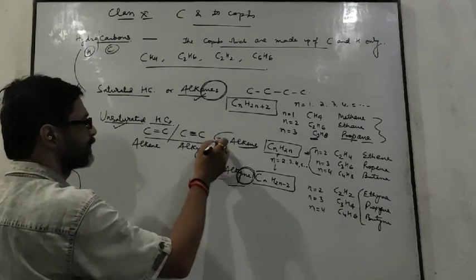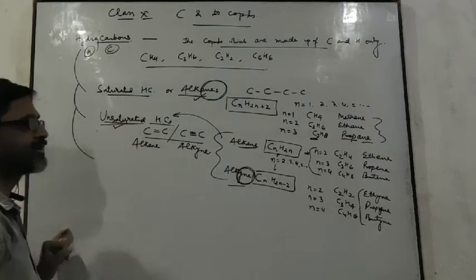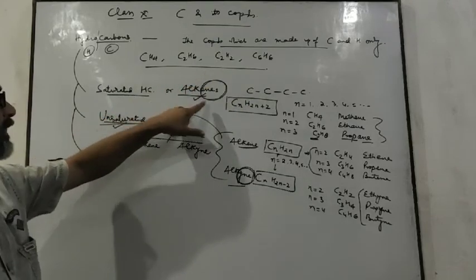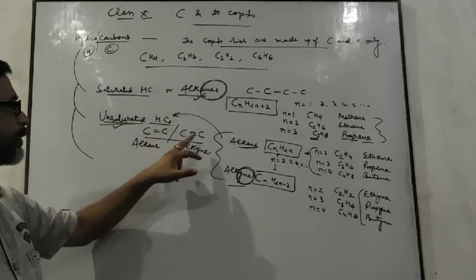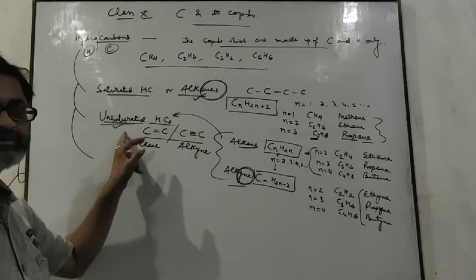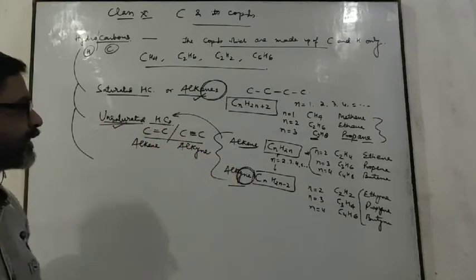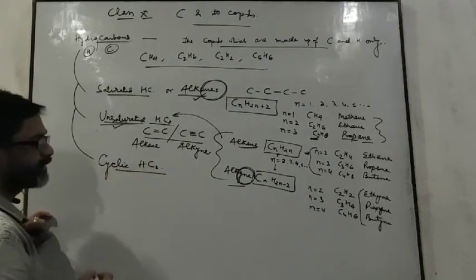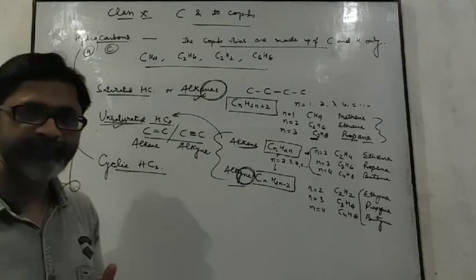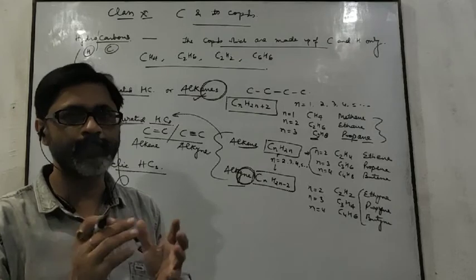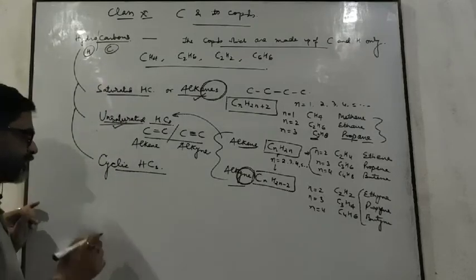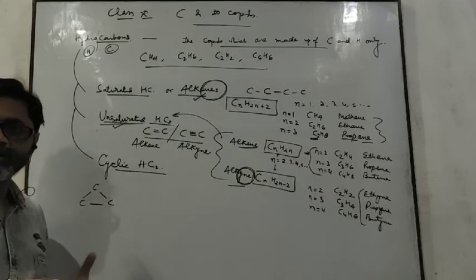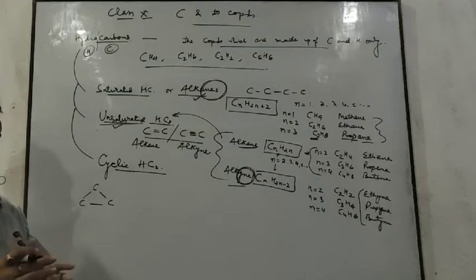Alkenes and alkynes are two categories of unsaturated hydrocarbons. The hydrocarbons which have single bonds are called saturated, or alkanes. The compounds with double or triple bonds are called unsaturated. The third category is cyclic hydrocarbons. Cyclic hydrocarbons are those hydrocarbons in which carbon atoms combine together to form a ring-like structure. This ring contains a minimum of 3 carbon atoms. There is no ring of 1 carbon or 2 carbon.